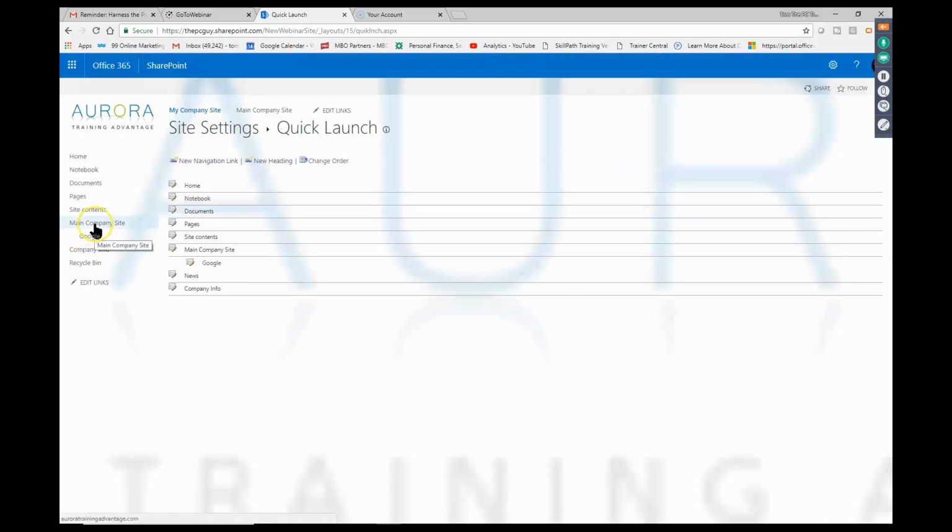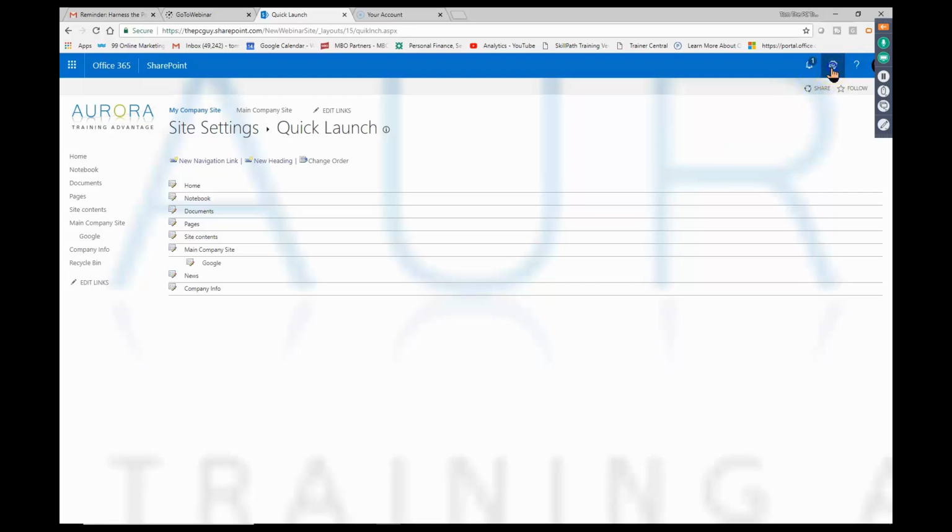Exactly. See how we have the main company site, and now underneath of that, I have the Google link. So I can start to group those together in that way. So this screen, we got to this screen through the site settings as well. Change order means I can move them up or down.